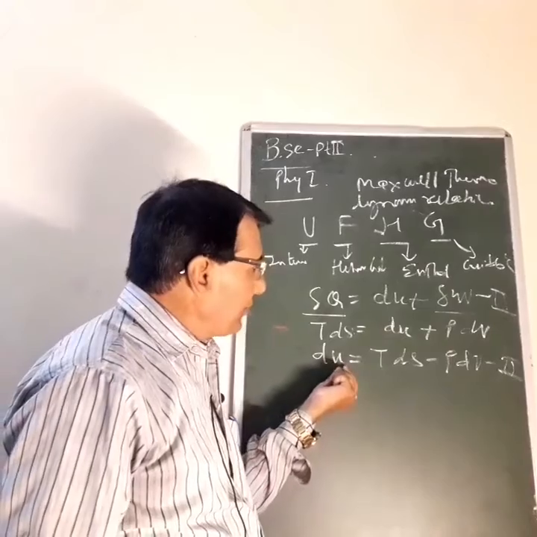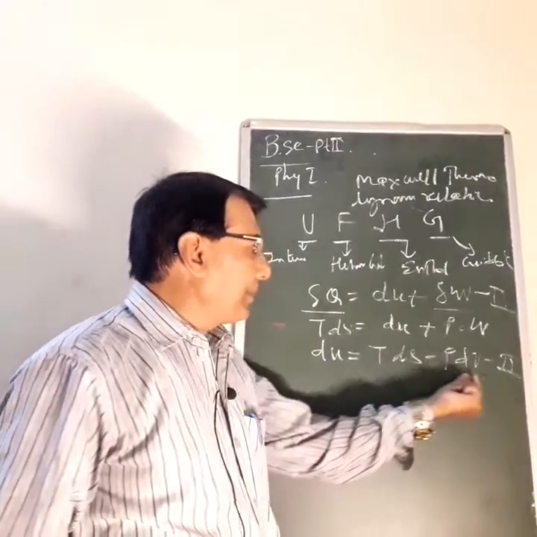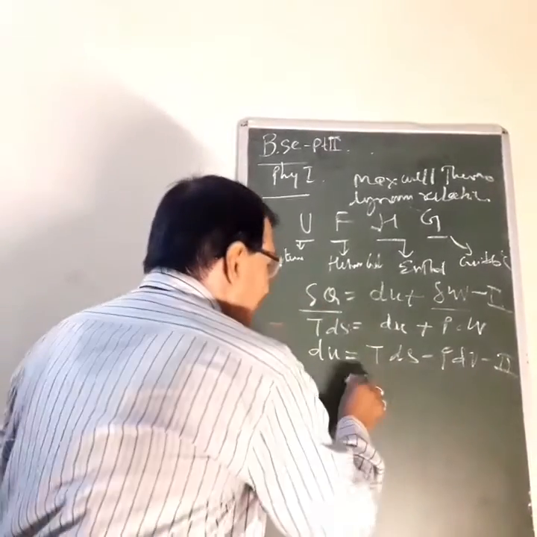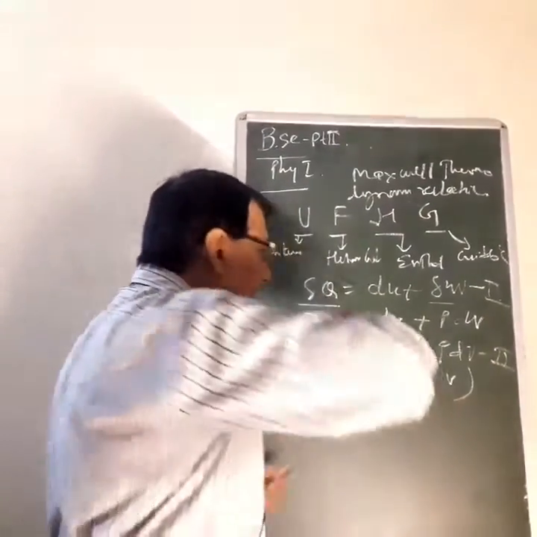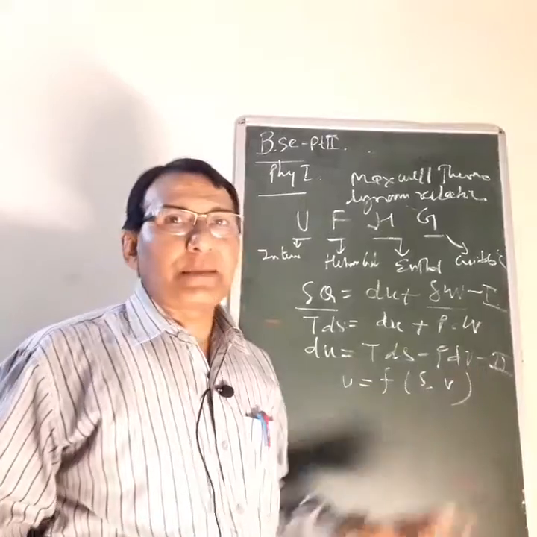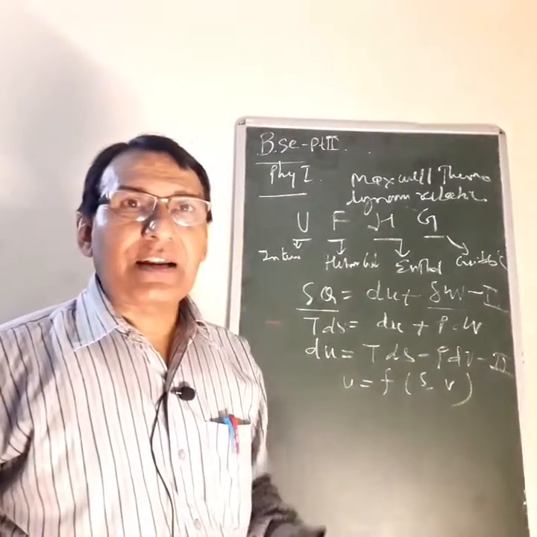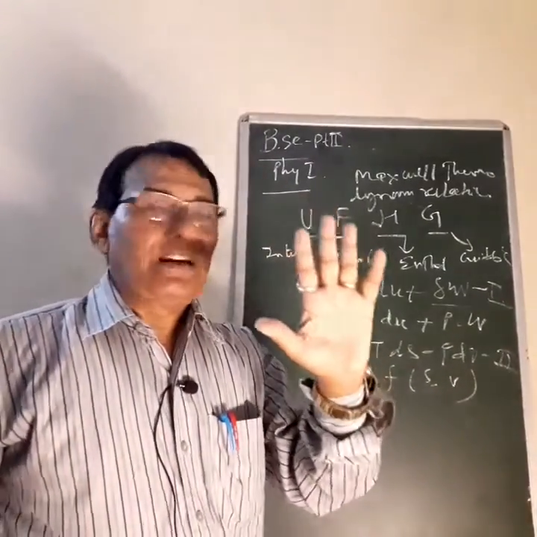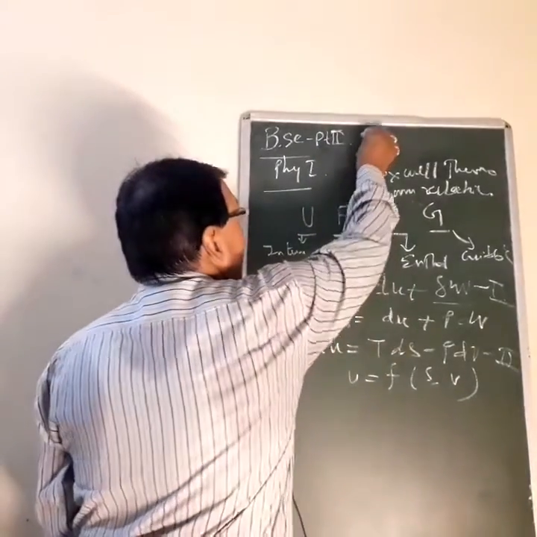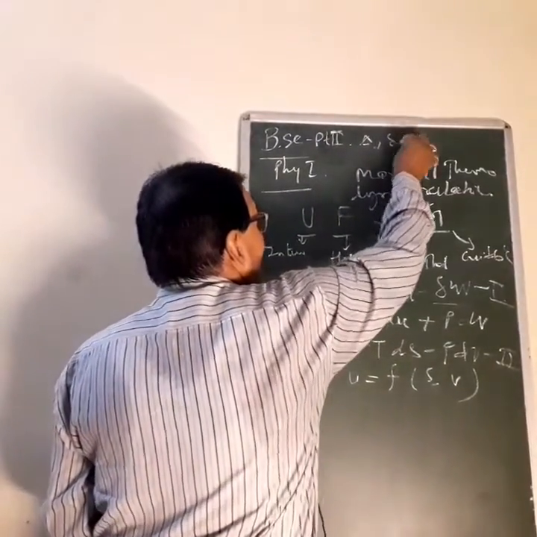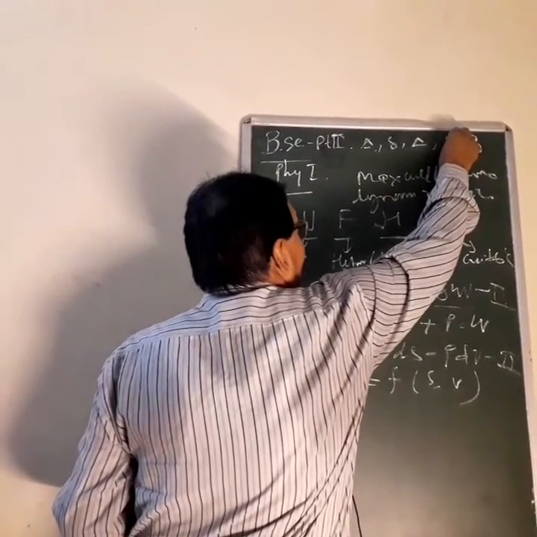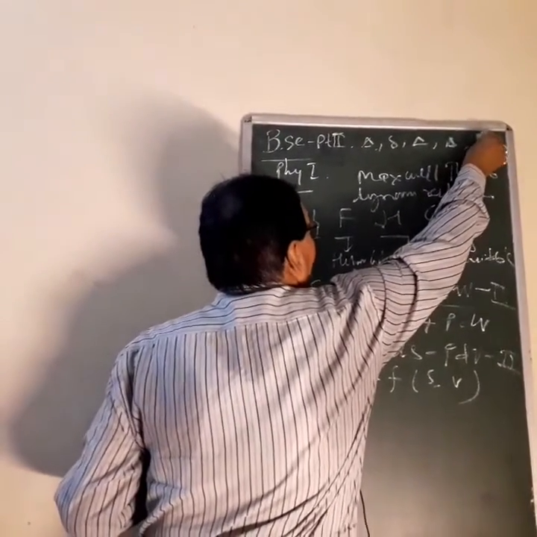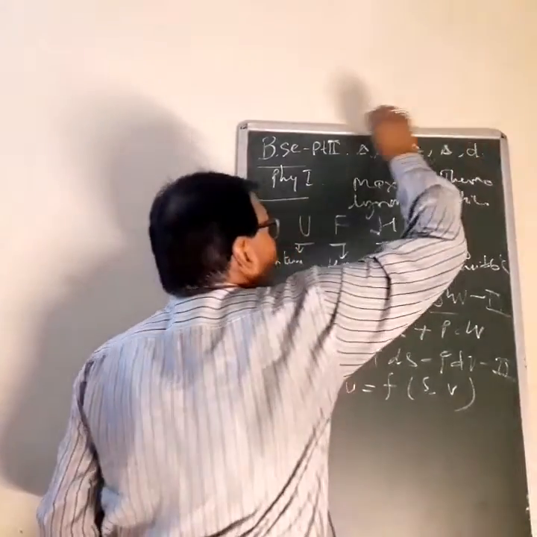So I can say that U is a function of entropy and volume, because entropy and volume are the variables of the partial derivative. There are 5 types of delta: the partial derivative del, the small change delta, and the total derivative.